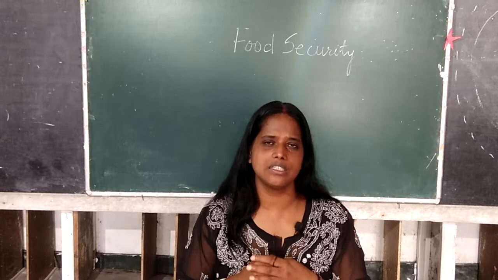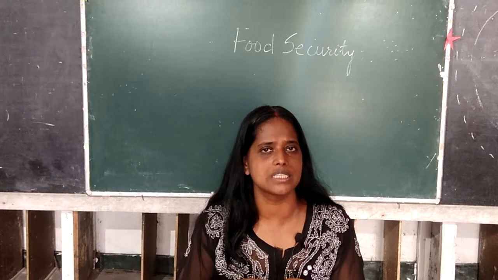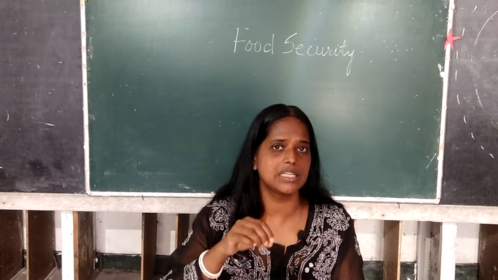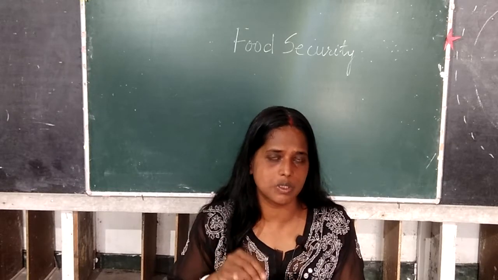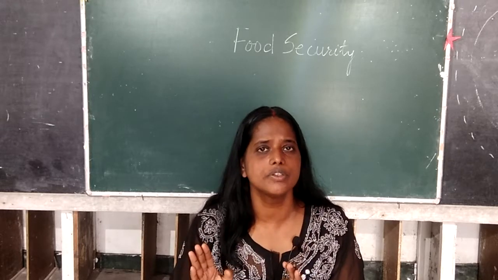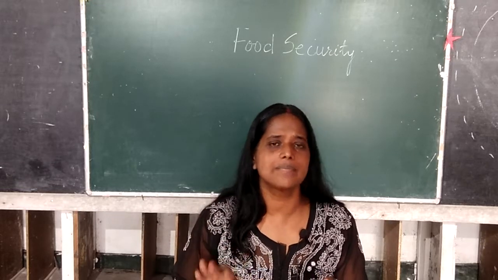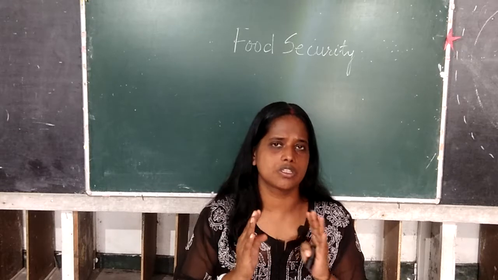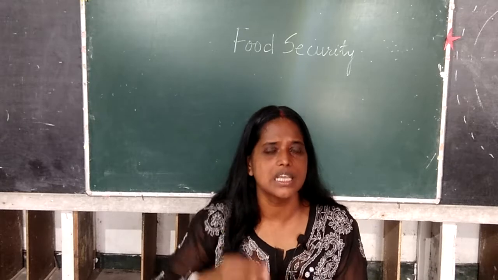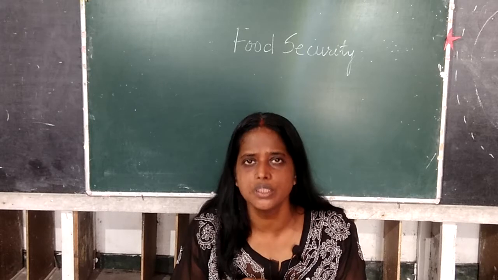And the last reason, you just have to know 5 to 6 points, class. The next reason why we are thinking of food security today is climatic changes. Because of climatic changes, which definitely happen because of our mistakes, we lose a lot of food grains. A lot of food grain is lost, sometimes because of flood, sometimes because of lack of water, sometimes because of pest problems. So these are the reasons why countries like India have to think of achieving food security.